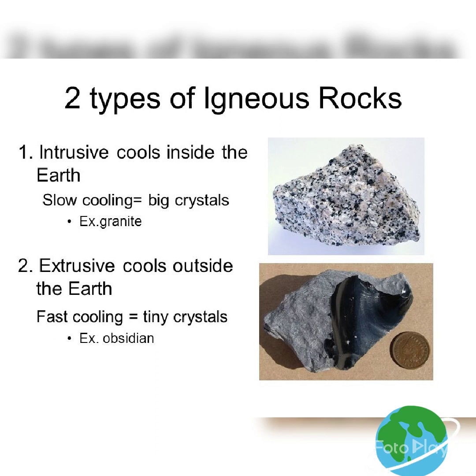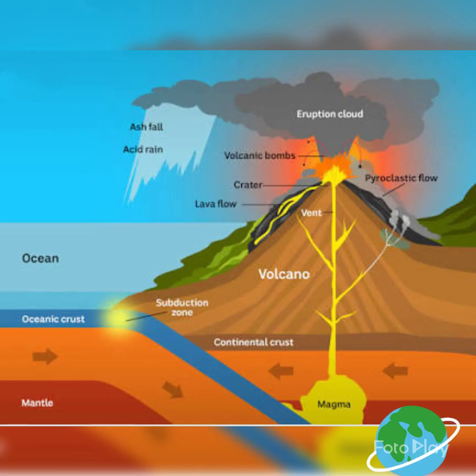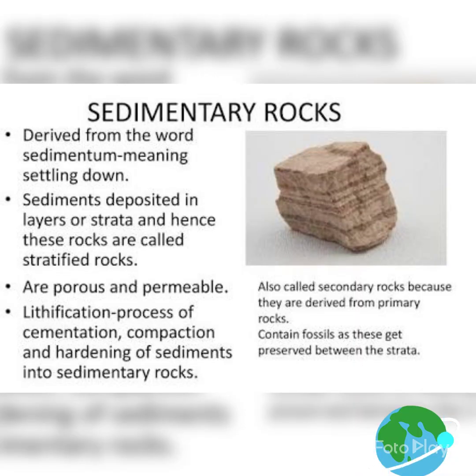Extrusive igneous rocks. When molten lava comes onto the earth's surface, it rapidly cools down and becomes solid. They form tiny crystals, for example basalt. Sedimentary rocks. Sedimentary rocks, also known as secondary rocks, because they are derived from the primary rocks.